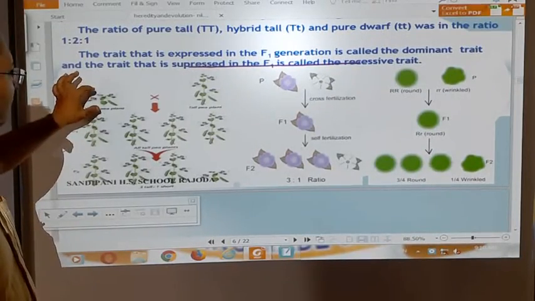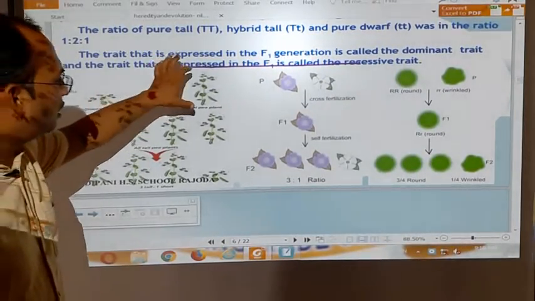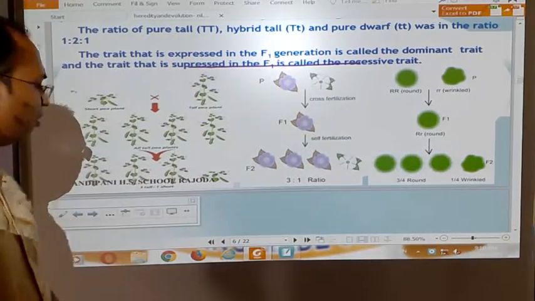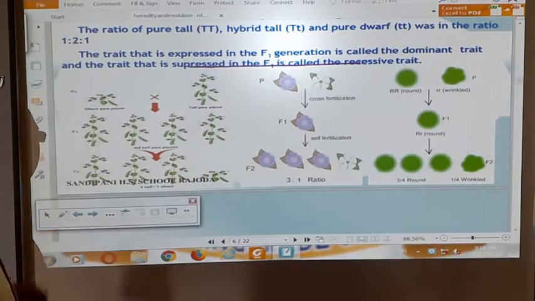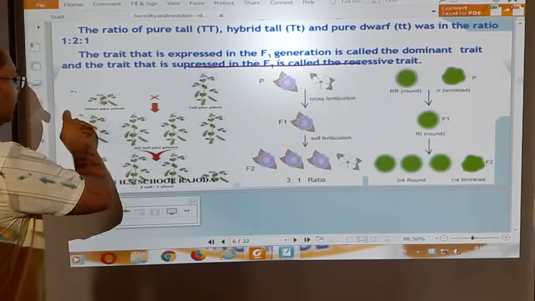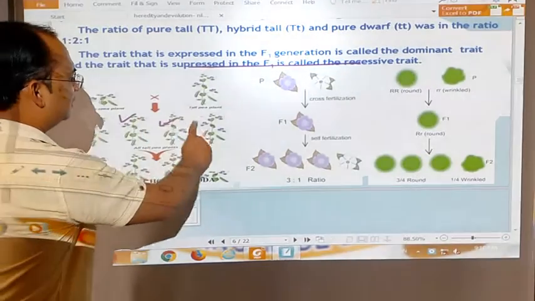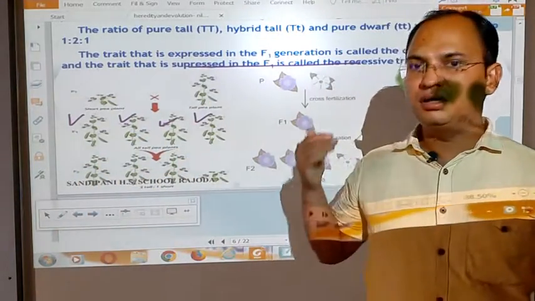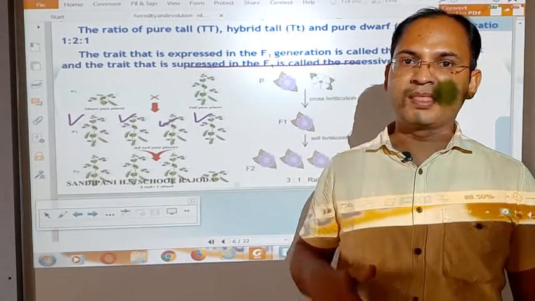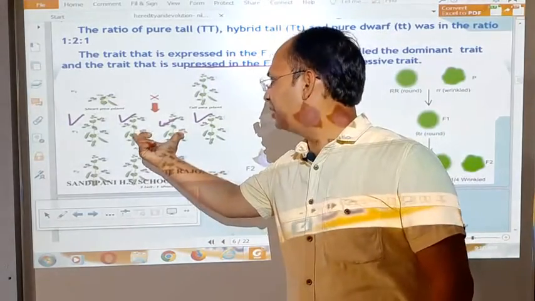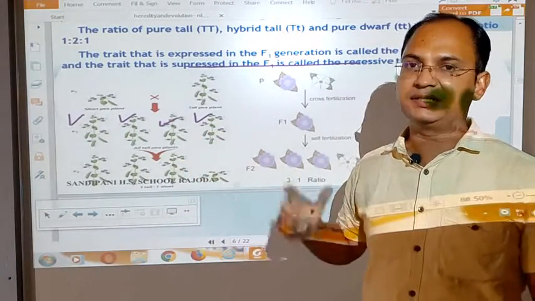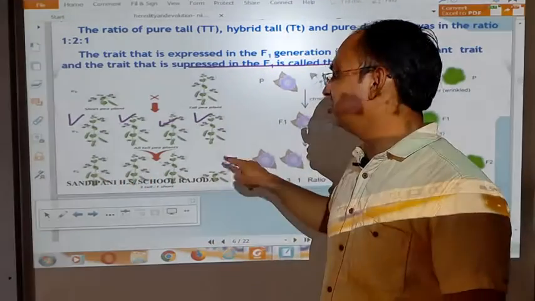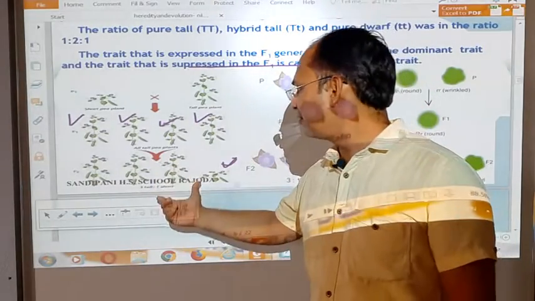Here, when he crossed a dwarf plant of the small size with the long plant or tall plant, then all the individuals that he obtained in his F1 generation, first, second, third and fourth, all four plants are of tall height. But when he crossed two plants of the F1 generation, he obtained three tall plants and one short plant. This is the F2 generation,